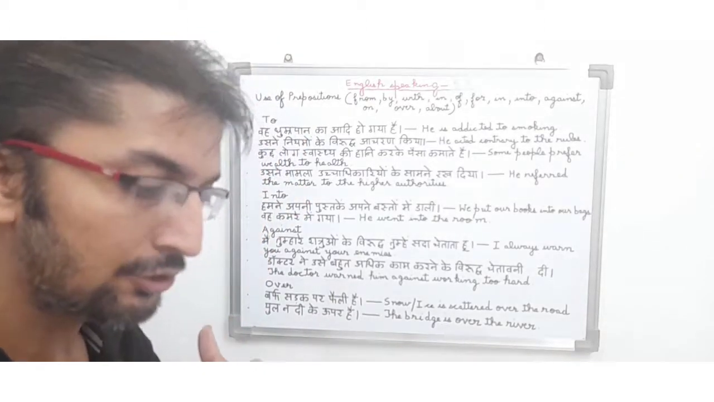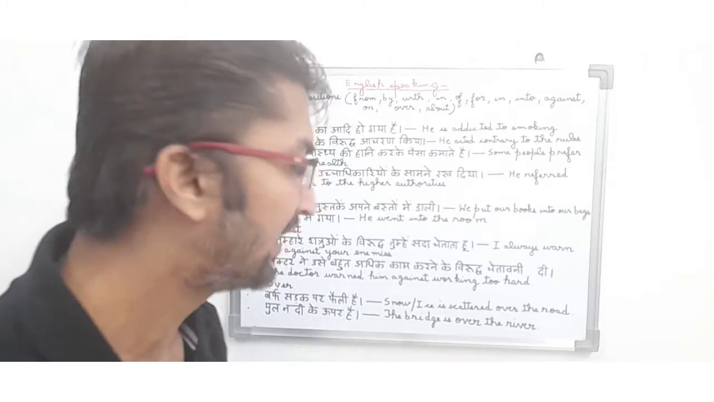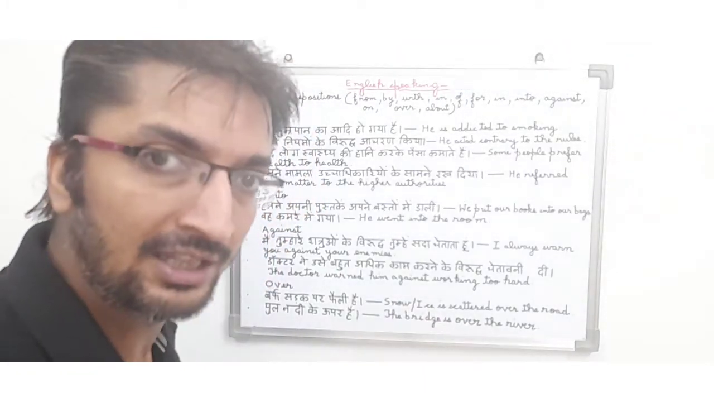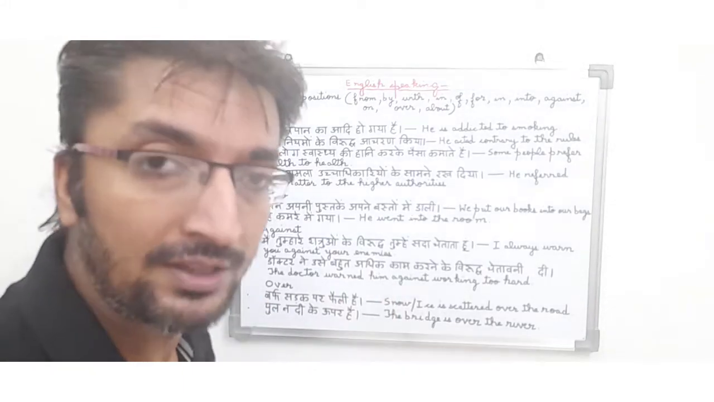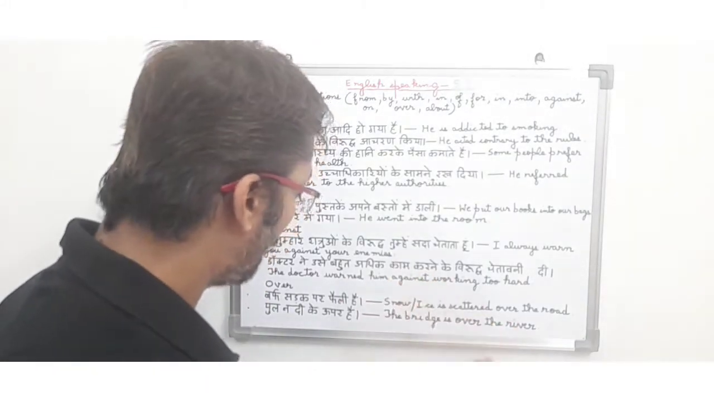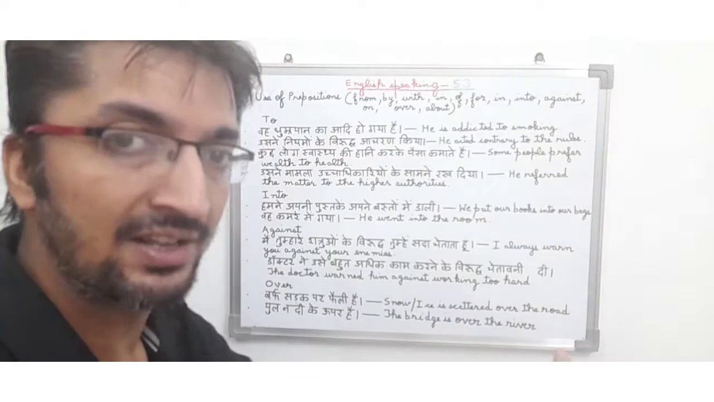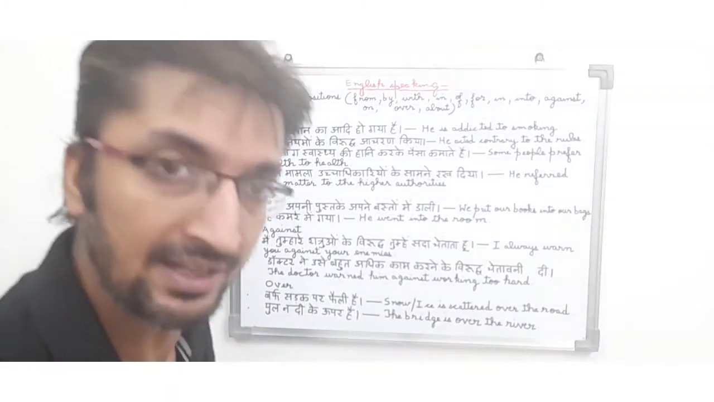क्योंकि फ्रेंड्स जो ब्रिज है, जो पुल है, वो नदी के ऊपर बना हुआ है. तो हम ये नहीं कहेंगे कि the bridge is under the river, at the river, of the river या by the river. We will say the bridge is over the river and over is a preposition being used in this sentence and it is a present tense.